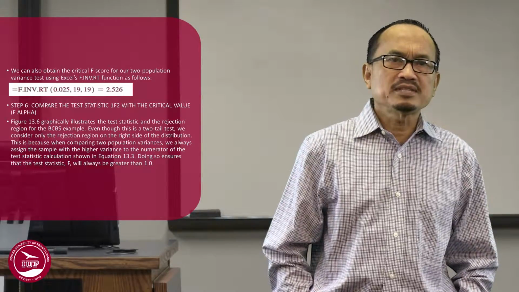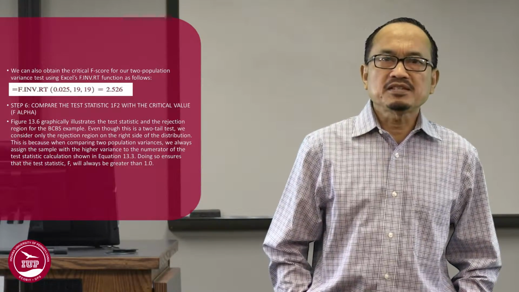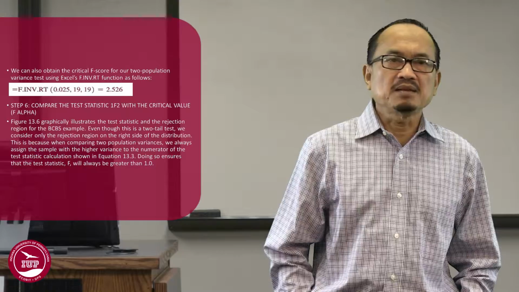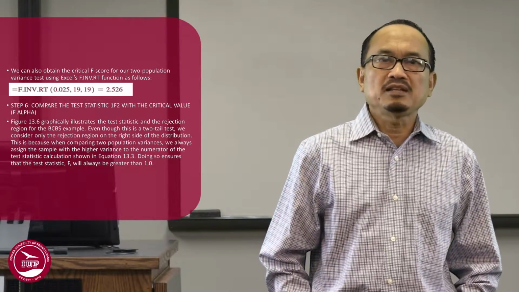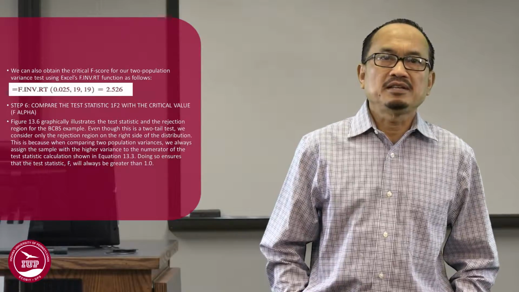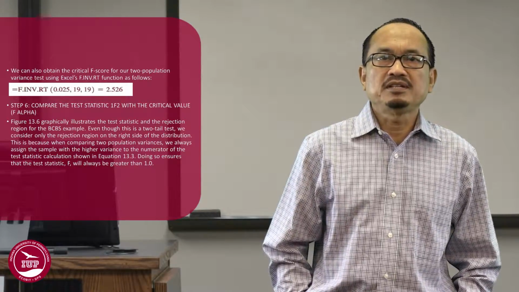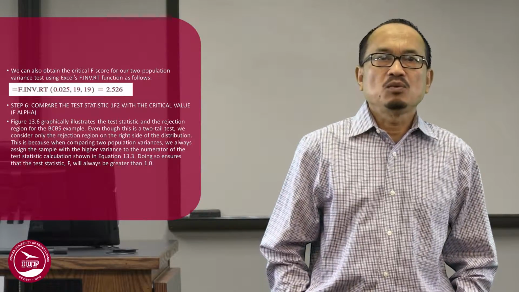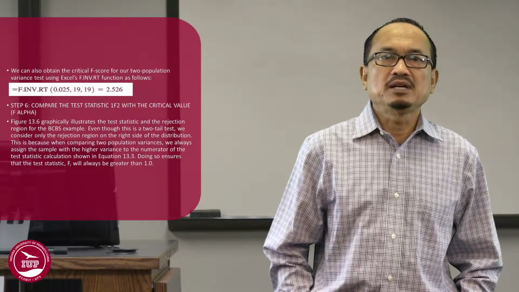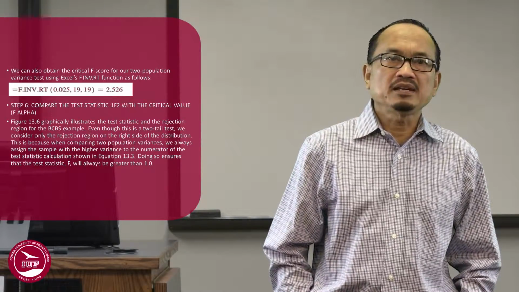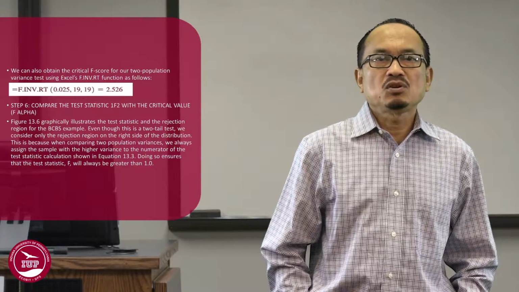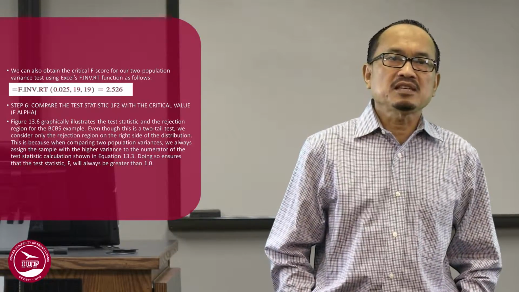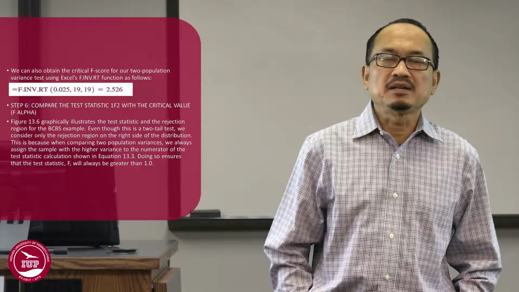Figure 13.6 graphically illustrates the test statistic and the rejection region for the BCBS example. Even though this is a two-tailed test, we consider only the rejection region on the right side of the distribution. This is because when comparing two population variances, we always assign the sample with the higher variance to the numerator of the test statistic calculation shown in equation 13.3. Doing so ensures that the test statistic, or F, will always be greater than 1.